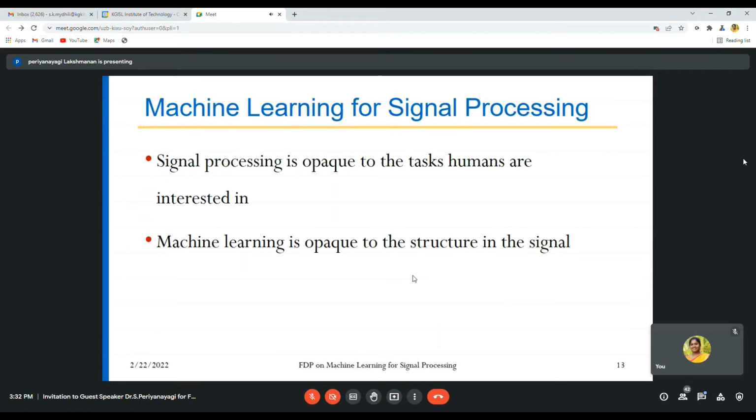It is not bothered about that. It will not give the best performance. With less data, more structure, more algorithm, it will give what we need. If we give a signal, it will tell whether it is a vowel, and what vowel it is, whether it is A, E, I, O, U, that's all.